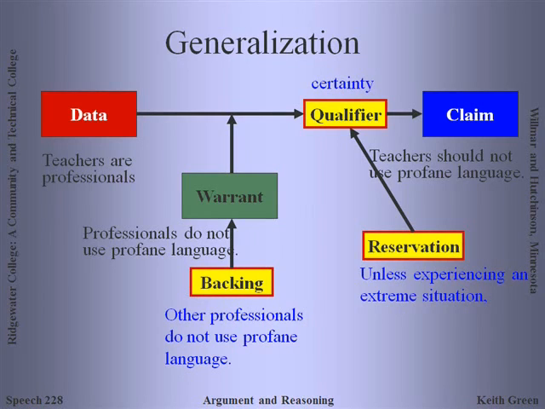Now, when it comes to implied parts of the argument, if there is no qualifier stated, we assume certainty. If there is no reservation stated, we do not assume any implied reservation. We just assume it's not there. If there is no backing provided, we do not imply it. It is up to the arguer to provide these things.